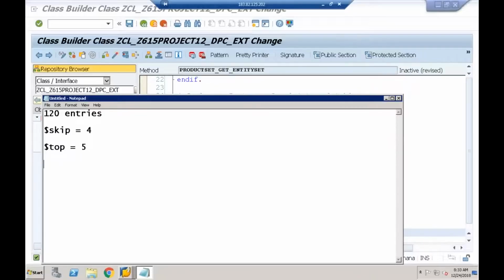You need to skip the first 4 entries. After skipping the 4 entries, I have to get the next 5 entries. Skip 4 and top 5 means it has to skip the first 4 entries, and starting from the 5th entry, I have to get 5 entries.